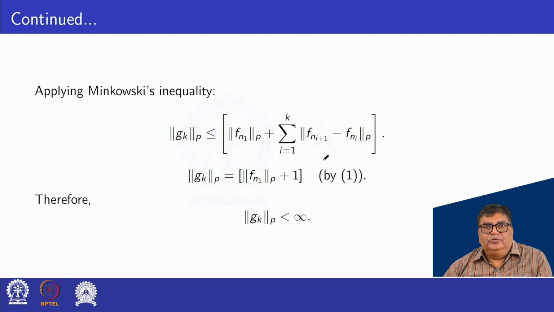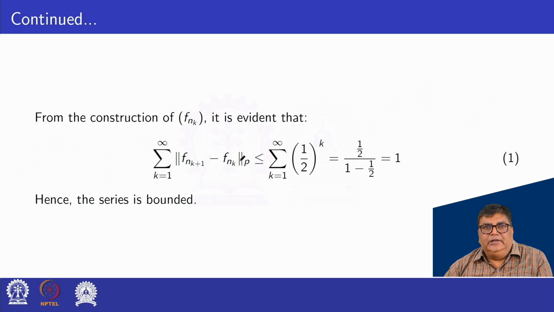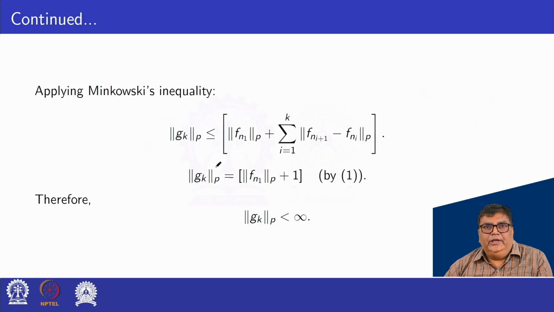So by this equation, we have the norm of g_k is at most the norm of f_{n1} plus 1. Since f_{n1} is integrable, the integral over X of f_{n1} to the power p d mu is less than infinity, and here also 1. So the total quantity is less than infinity, that is, the norm of g_k in p is bounded.